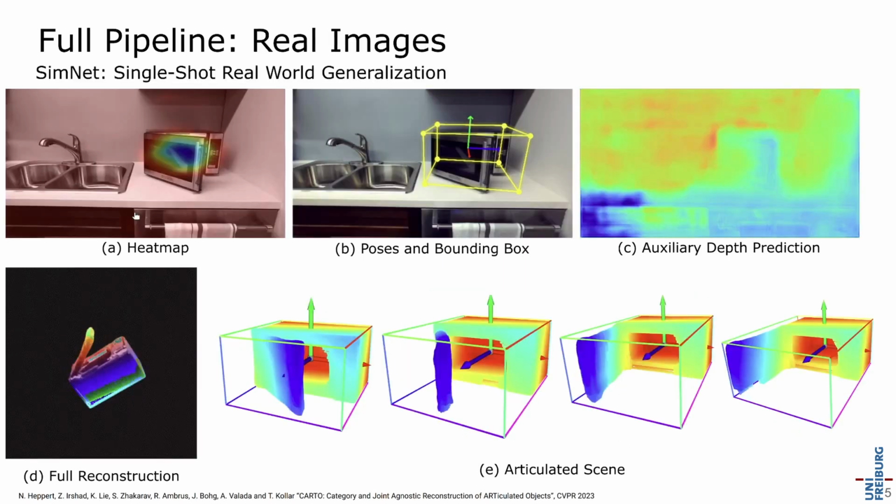By building upon SimNet by Kollar et al., we are able to generalize to real-world instances without any fine-tuning. Here you can see the inference results of the very same model as before, but performing inference on a real-world scene. Again, CARTO correctly detects the articulate objects, reconstructs them, and places them in the camera frame. We also release more than 200 real-world images annotated with 3D bounding boxes of articulate objects.